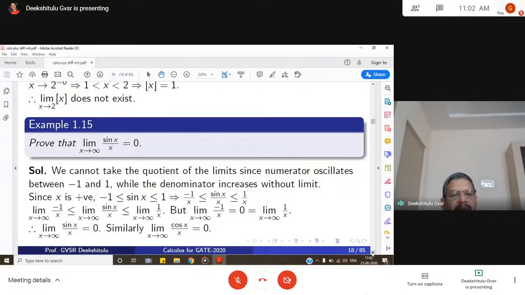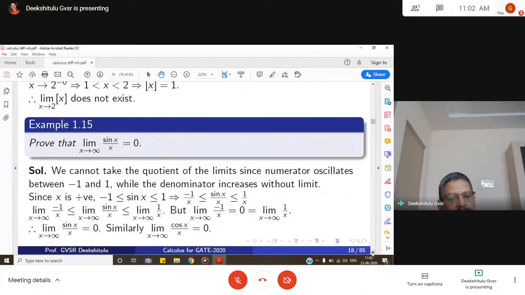Now if you consider the limit as x goes to infinity, minus 1 by x goes to 0, and as x goes to infinity, 1 by x also goes to 0. So sin x by x lies between 0 and 0, then it must be equal to 0.